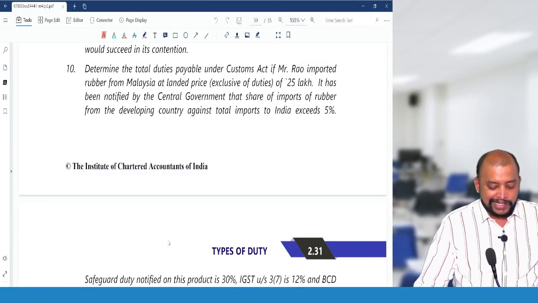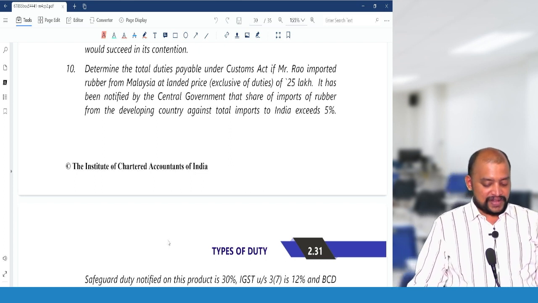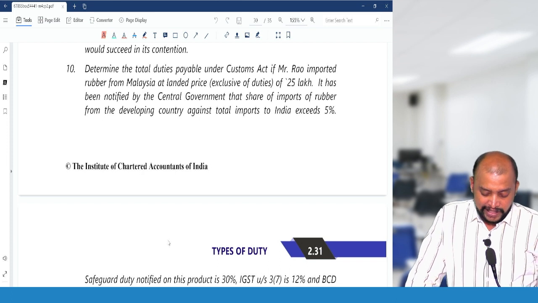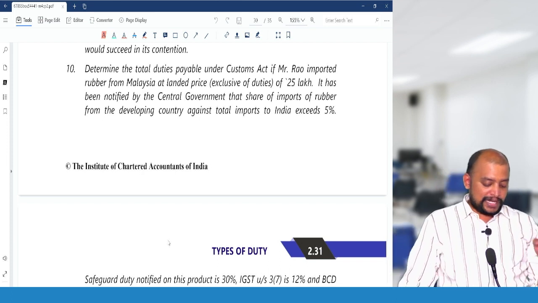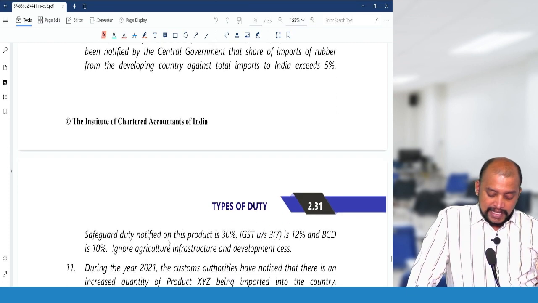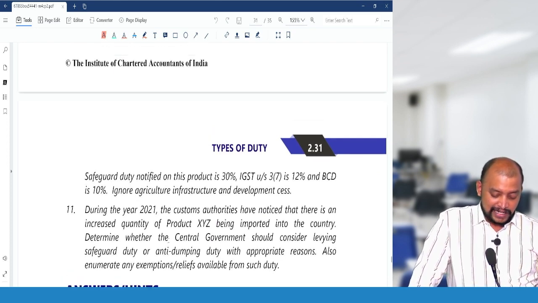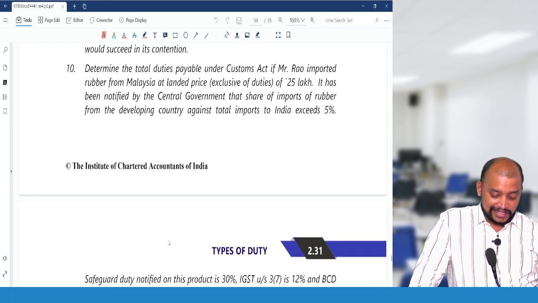Determine the total duties payable under the Customs Act if Mr. Rao imported rubber from Malaysia at a landed price of 25 lakhs. It has been notified by the central government that the share of imports of rubber from a developing country against total imports to India exceeds 5%. Safeguard duty on this product is 30%, IGST 12%, BCD 10%. Ignore agriculture infrastructure development cess.